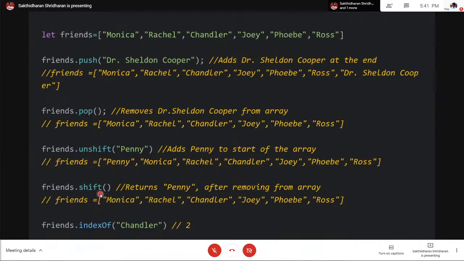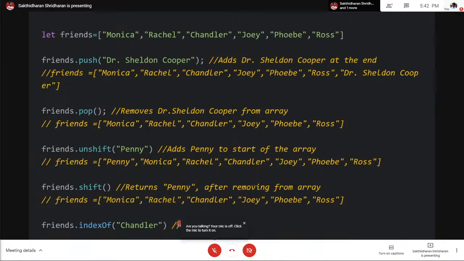And then friends also has a method called indexOf, which will give the index of an element if it exists. So Chandler is the third element, but since indexing starts from 0, keep that in mind. So friends.indexOf Chandler will give you 2.